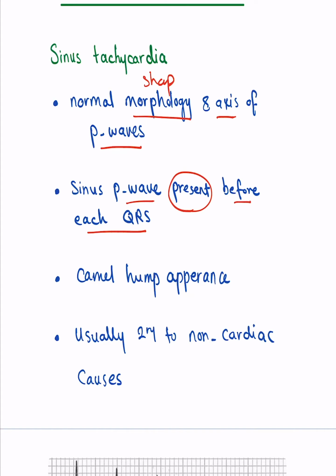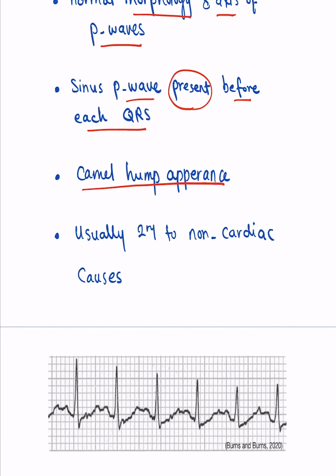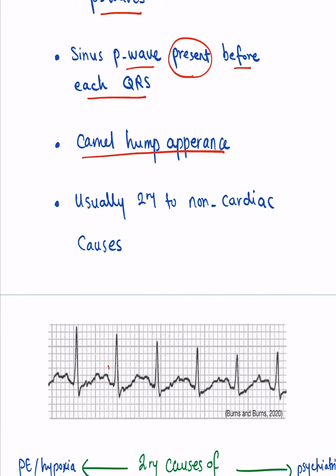So what happens is you get something called camel hump appearance, and I will show you here what it looks like. It looks like this, right? So you see this kind of camel hump appearance. This will be the T wave, but it doesn't have the chance to go back all the way to where it should be, and then you get immediately the P wave starting immediately afterwards. And it's usually, as we said, secondary to non-cardiac causes.